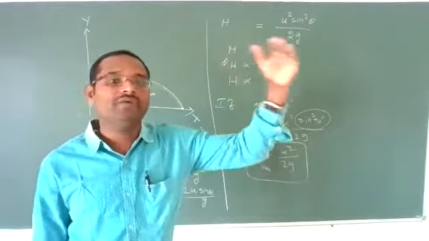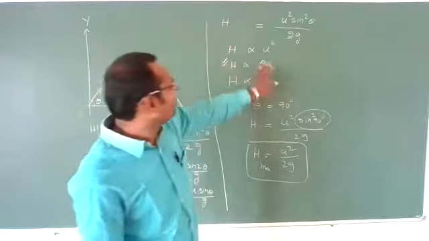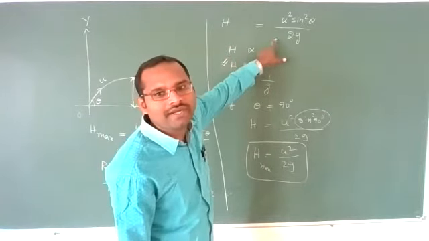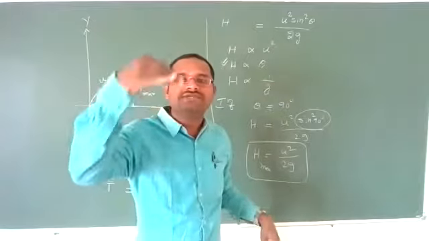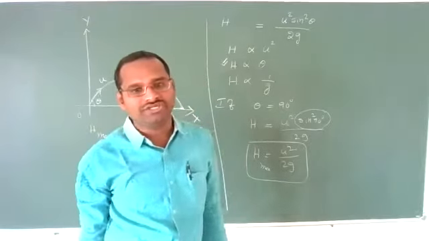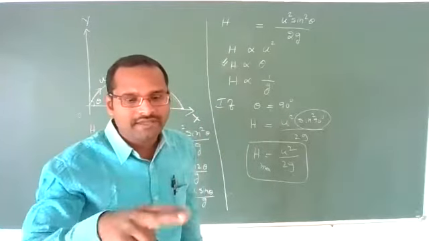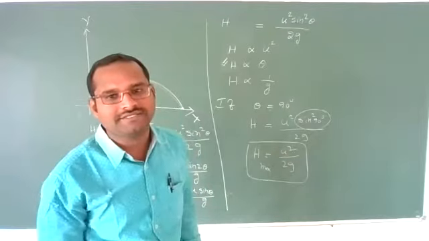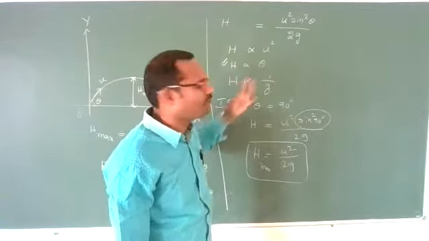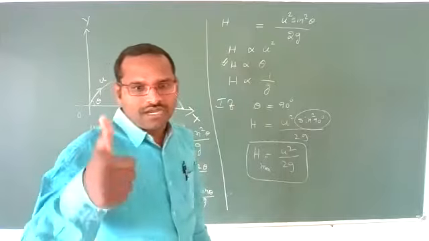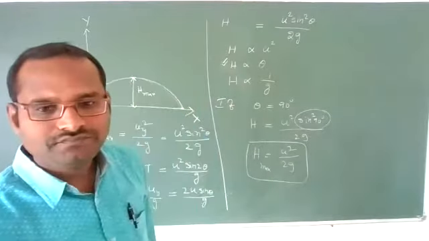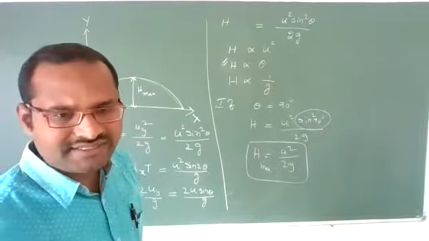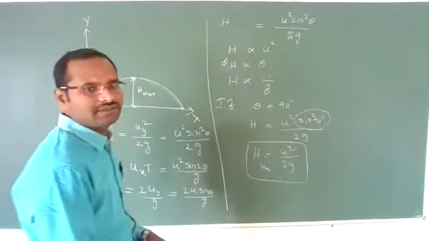How much height can it reach now? This is constant, this is constant, depending upon u only. You double it. 2 square means 4, so it will reach 4 times the previous height. The previous height is 2, now it will become 4 times 2, that means 8 meters. Orally we can give the answer when you remember these points. Are you getting what I am saying? Friends, these are logical questions they may ask you for CET and NEET level. Okay?